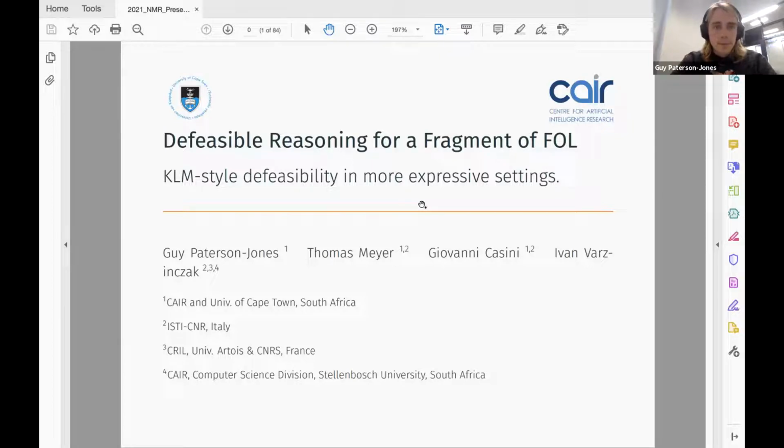Well, to start off with, I'll describe the KLM framework, which is a mathematical theory of defeasible reasoning for propositional knowledge bases. So, knowledge encoded as propositional formulas, introduced by Kraus, Lehmann, and Magidor in the 1990s. And KLM actually stands for their names. So how does it work? Well, one takes propositional logic and you add this extra logical...